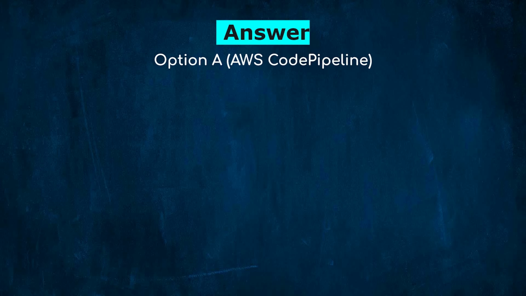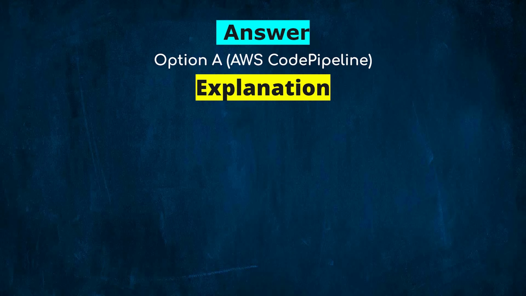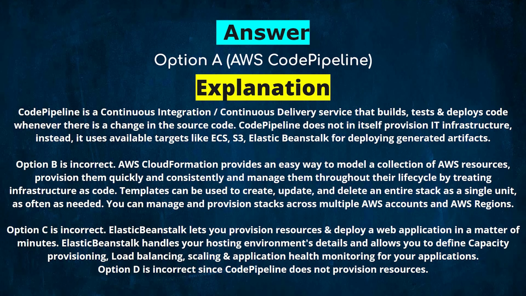AWS CodePipeline. Explanation. CodePipeline is a continuous integration or continuous delivery service that builds, tests, and deploys code whenever there is a change in the source code. CodePipeline does not in itself provision IT infrastructure. Instead, it uses available targets like ECS, S3, Elastic Beanstalk for deploying generated artifacts.